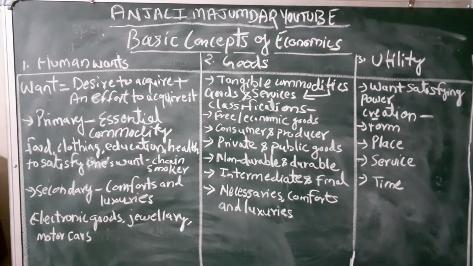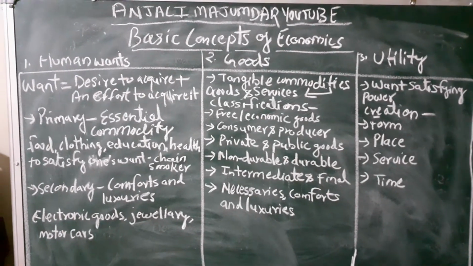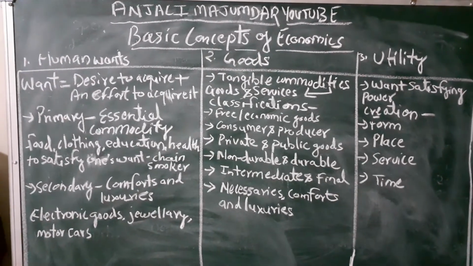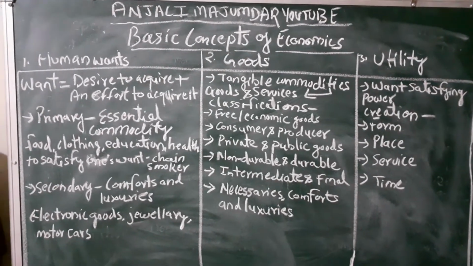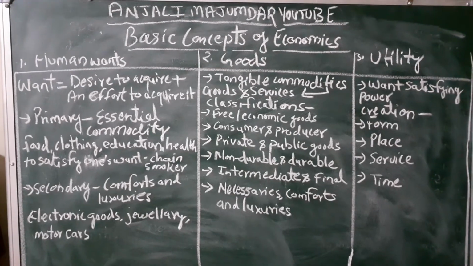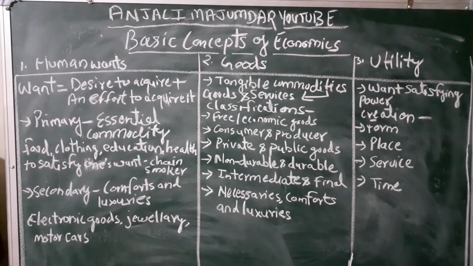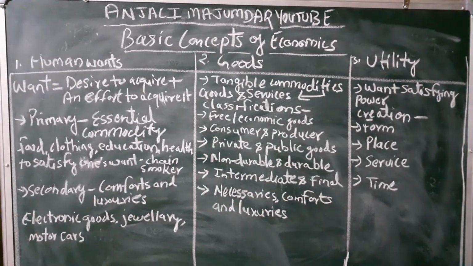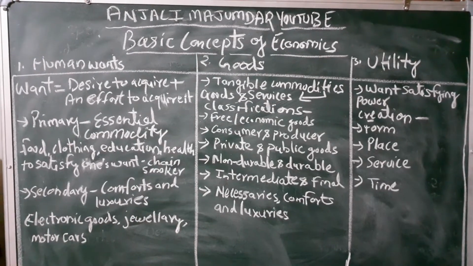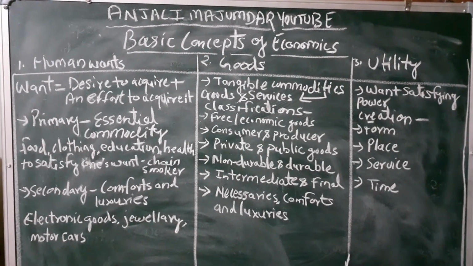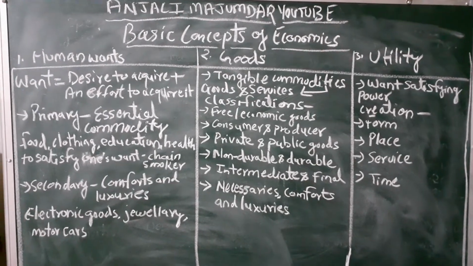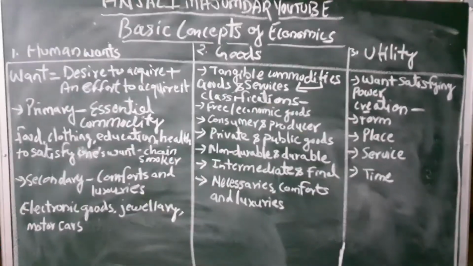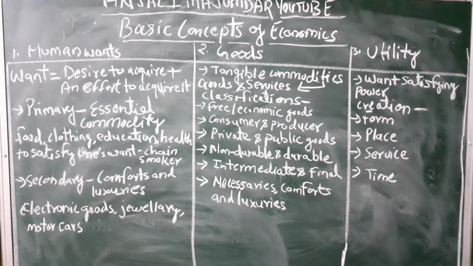It satisfies my need. My need is to produce a teaching video. For that I need all these things, the camera and everything which helps me come up with a successful video. Everything has its utility: chalk, duster, this board and this camera which I'm holding, right? So utility is want satisfying power.